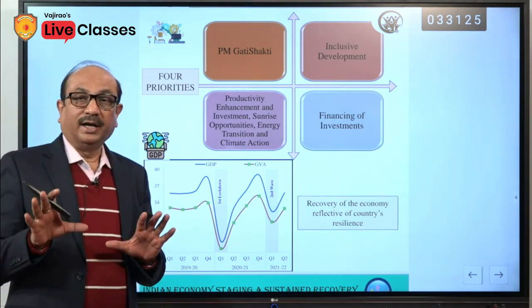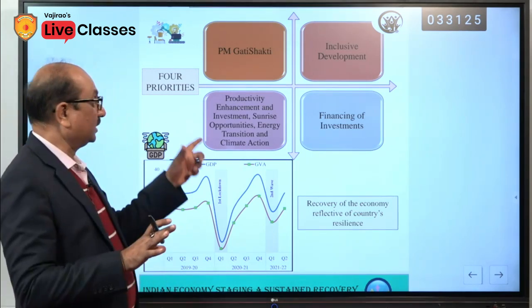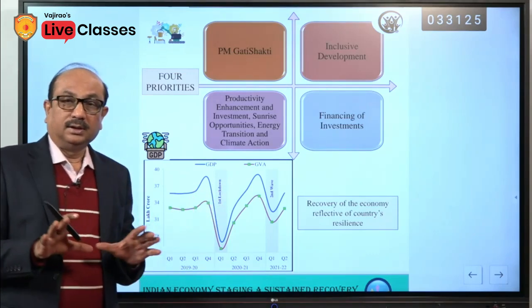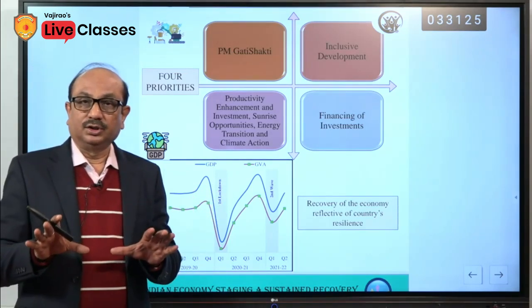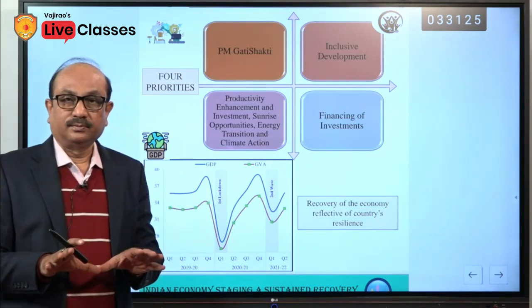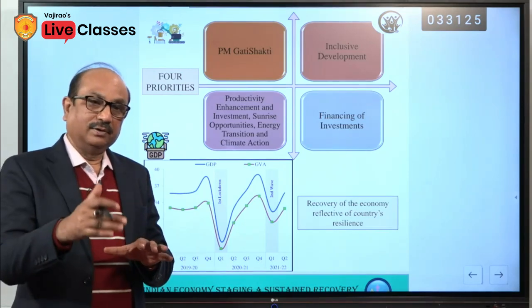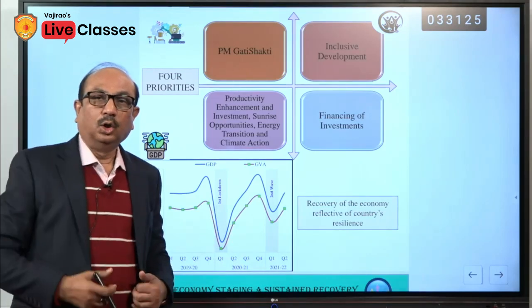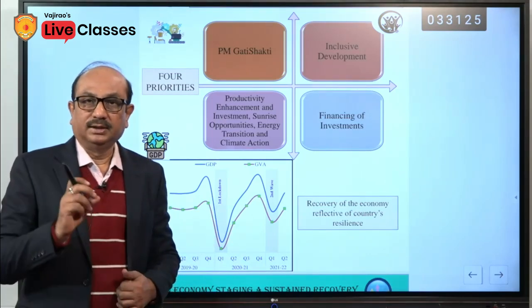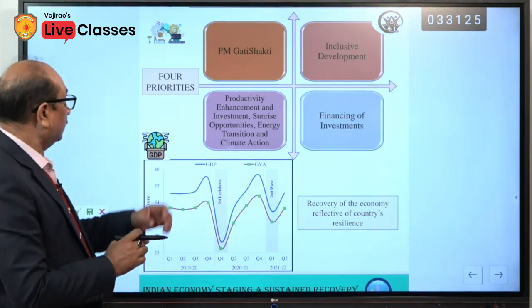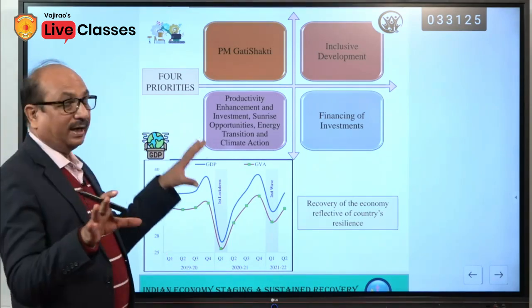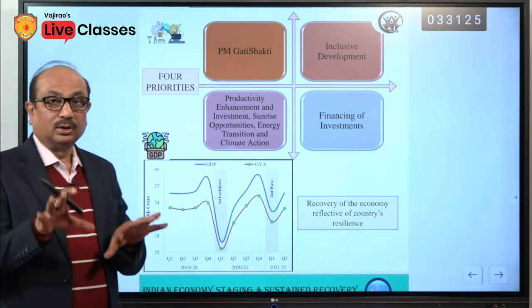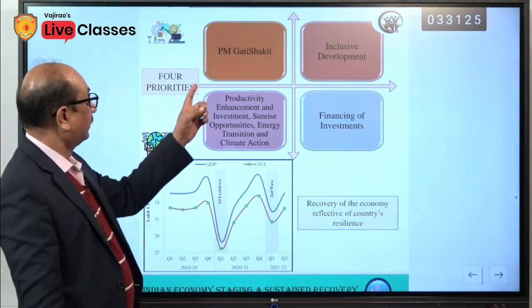What are the four priorities of the government? Four priorities of this budget. In fact, budget is one of the policy documents of the government. Though this will be effective for the next 1 year, it will create a background for the long-term economic growth that needs to be kept in mind. These are the four priorities that have been set by the government through this budget.